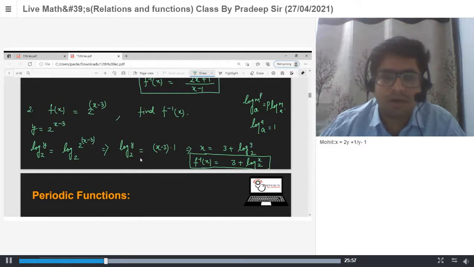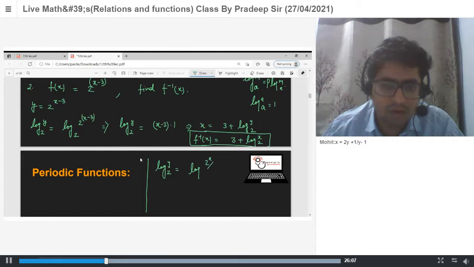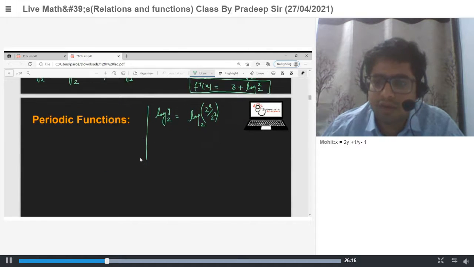Okay. So you write this as log y to the base 2 is equal to log of 2 to the power x upon 2 to the power 3, to the base 2. Yes. So this is the formula: log of m by n to the base a is log m minus log n.